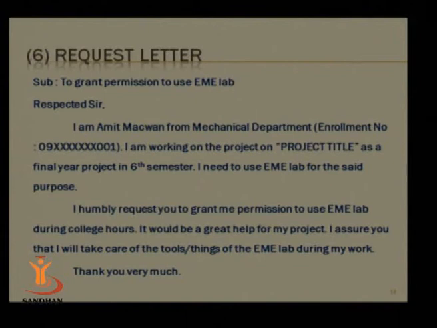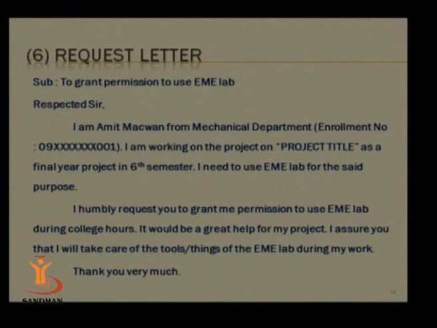Now this is a request letter. As a student, you have to write many letters to your principal, your teachers, your head of the departments. Many times you have to write many letters to your officers somewhere in government offices. And here there is one simple request letter prepared for you. Subject is to grant permission to use EME lab. EME lab is used for mechanical engineering purposes.